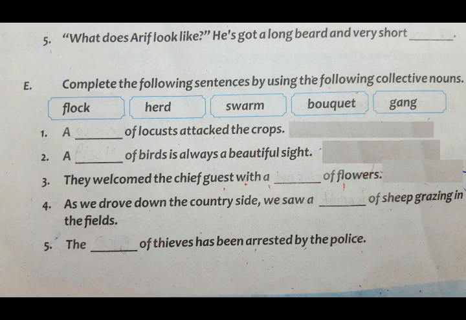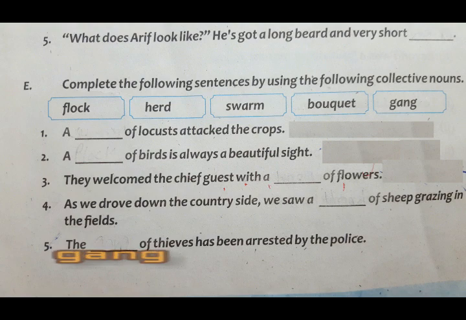So you are supposed to put the right words in the blanks. For example, a swarm of locusts attacked the crops. A flock of birds is always a beautiful sight. They welcomed the chief guest with a bouquet of flowers. As we drove down the countryside, we saw a herd of sheep grazing in the fields. Number 5th point is, the gang of thieves has been arrested by the police.